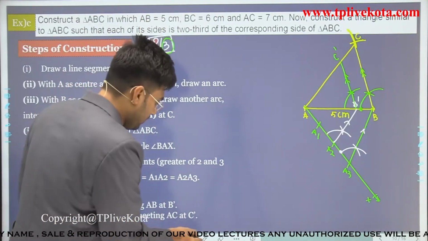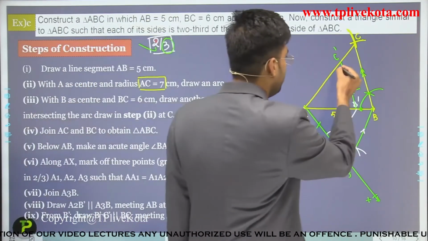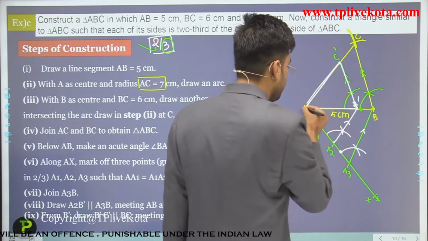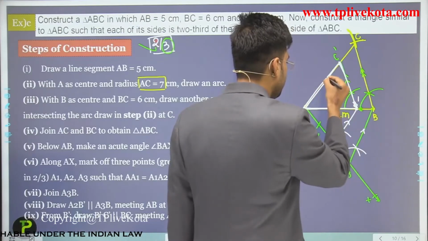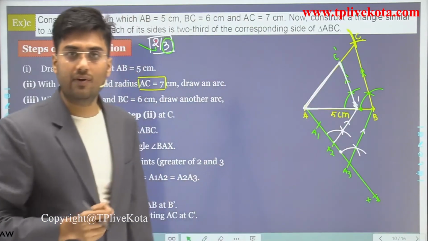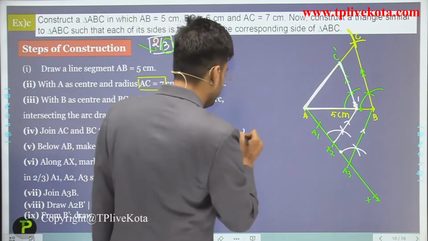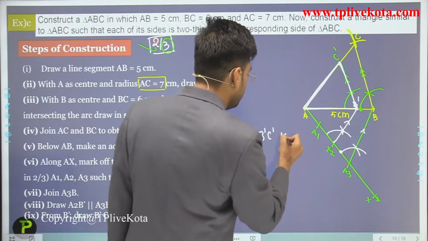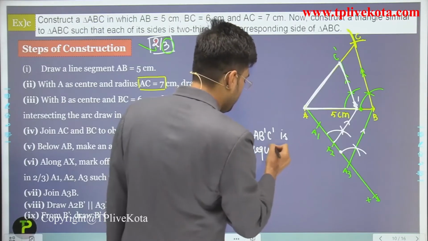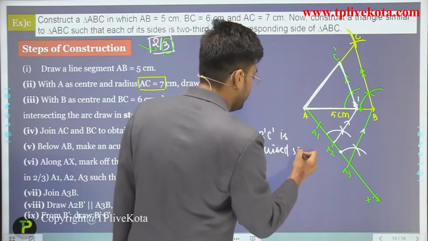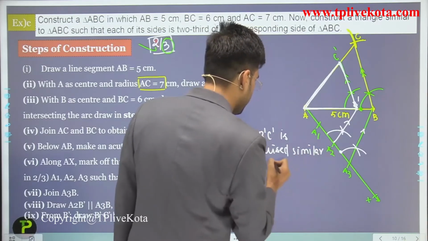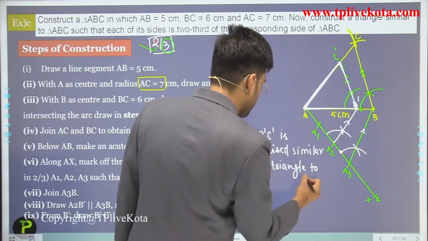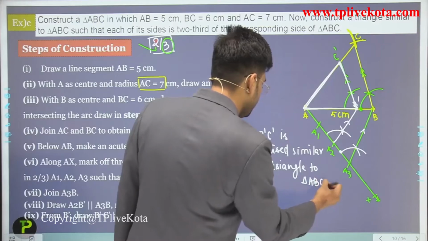So students, if we observe here, this A, B dash, C dash is our required similar triangle to triangle ABC.